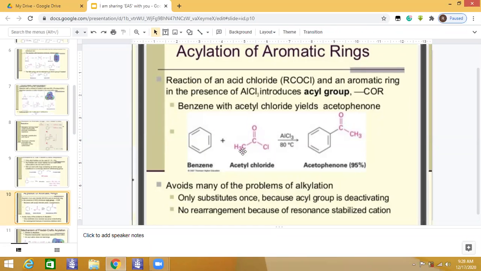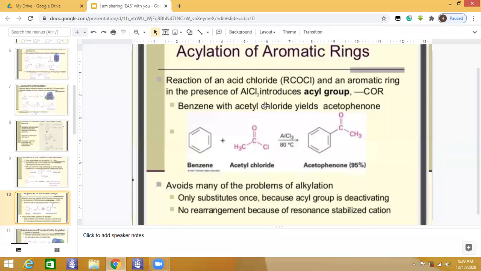So benzene is treated with a mixture of acetyl chloride and aluminum chloride. Obviously, we have to use this. Without aluminum chloride, you cannot form the carbocation. It cannot lead to the formation of an electrophile. Once the electrophile is produced, it will quickly react with the benzene and give you the final product.